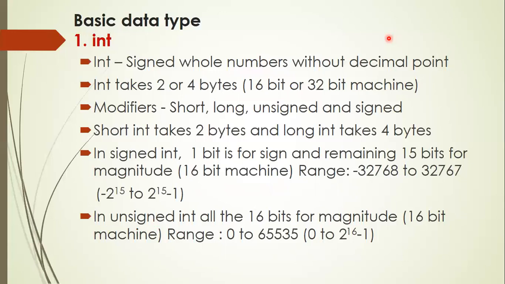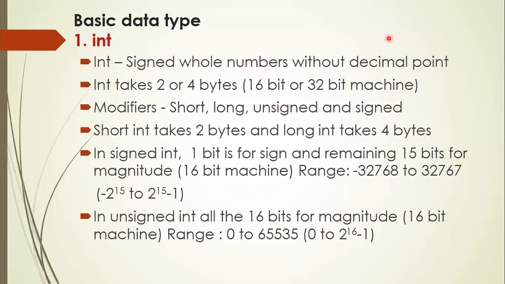The int data type supports 4 different modifiers, namely short, long, unsigned, and signed. In all machines, whether your machine is a 16-bit machine or a 32-bit machine, the modifier short int always takes 2 bytes and long int always takes 4 bytes. Let us see the range of values the int data type takes.